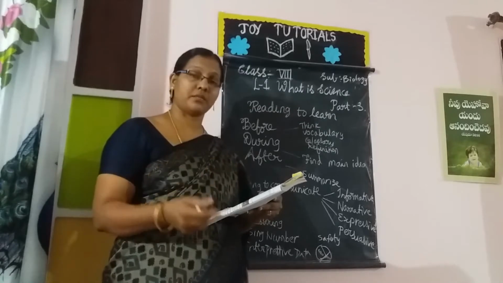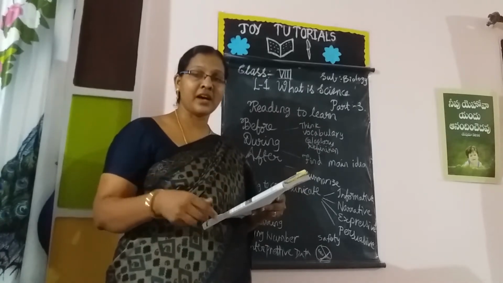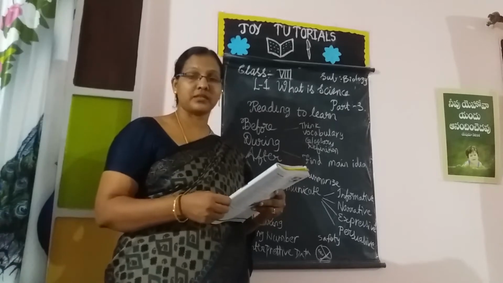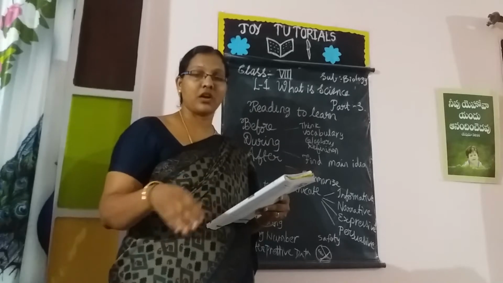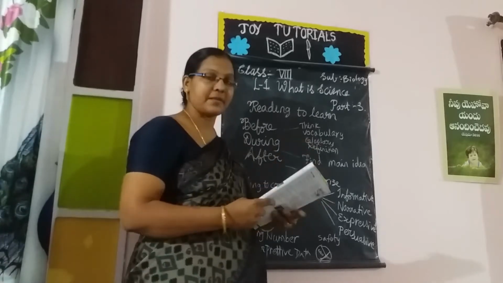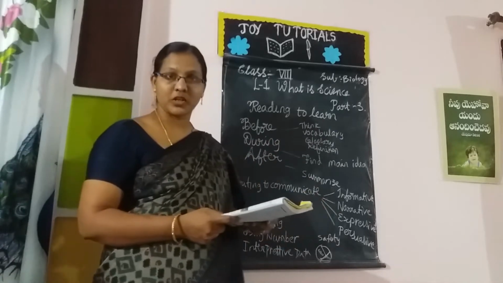It contains biotic and abiotic factors. An ecosystem is an area. It contains both living things and non-living things, and all the organisms in that area. That is about the ecosystem. This is about before reading.